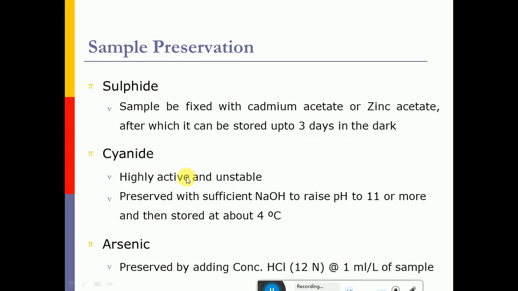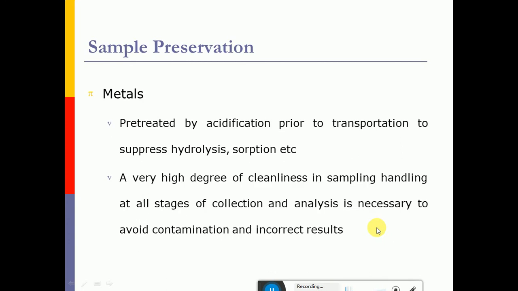Cyanide is highly reactive and an unstable compound, and it should be preserved with sufficient NaOH to raise the pH to 11 or more, and then it should be stored at 4 degrees centigrade. And during analysis, it should be neutralized and we can analyze the sample. And for arsenic, it should be preserved by adding concentrated HCl of 12 normal at 1 ml per liter of the sample. For metal analysis, it should be pre-treated by acidification before transportation to the lab to suppress hydrolysis or sorption. And a very high degree of cleanliness in sample handling at all the stages of collection and analysis is necessary to avoid contamination and incorrect results.